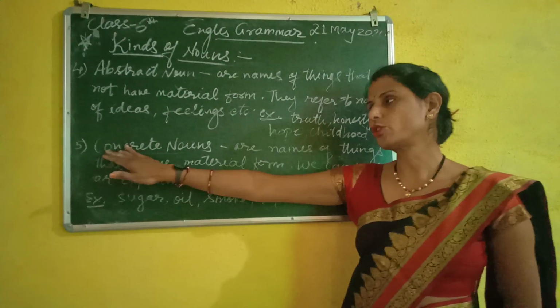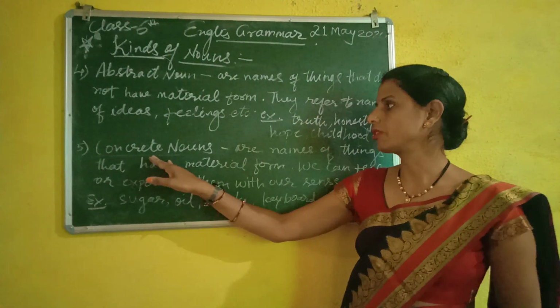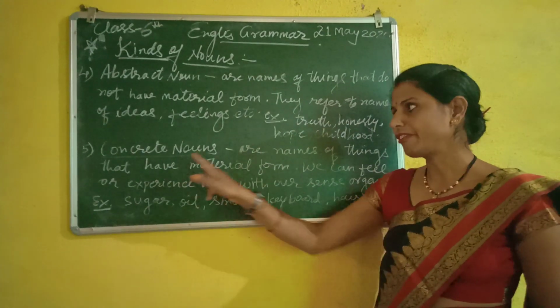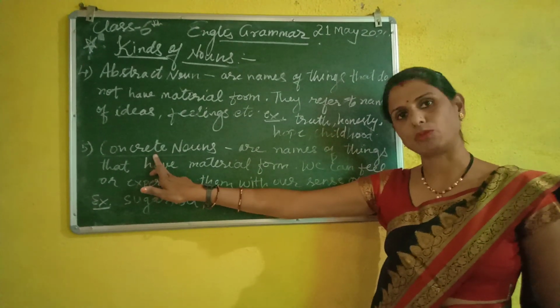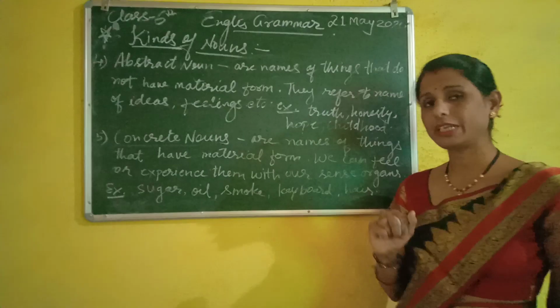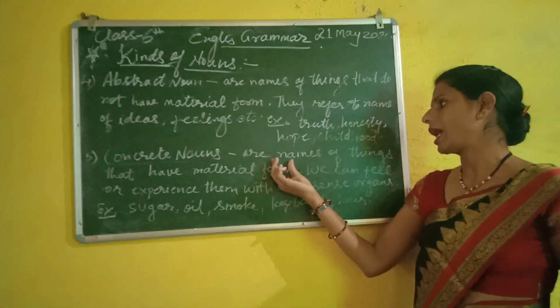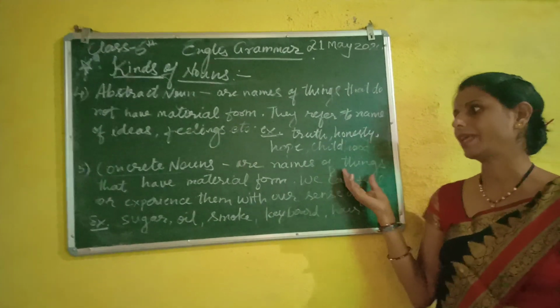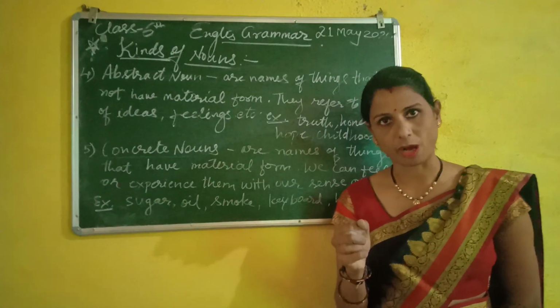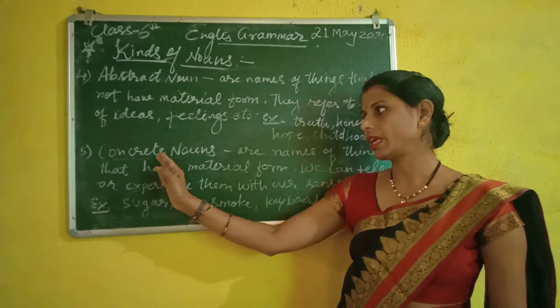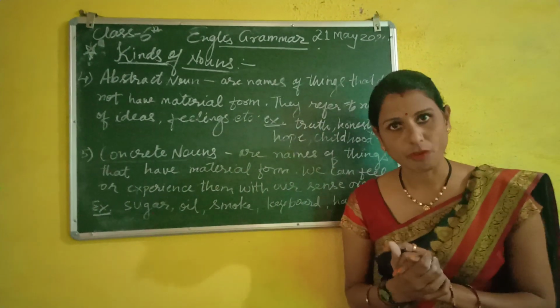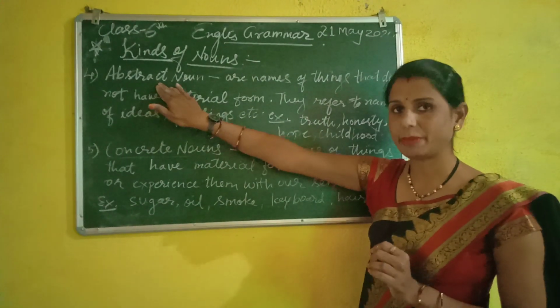Now coming to the fifth type, concrete nouns. What is the fifth type? Concrete noun. What are they? Concrete nouns are the names of things that have material forms. They are having material forms, unlike abstract nouns, which do not have any material form.